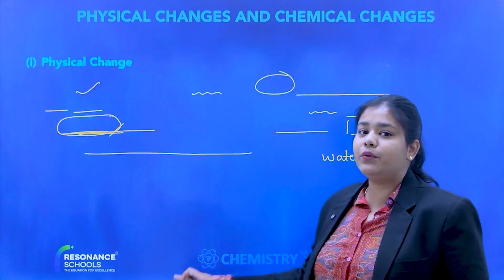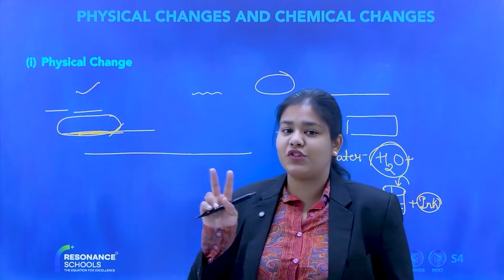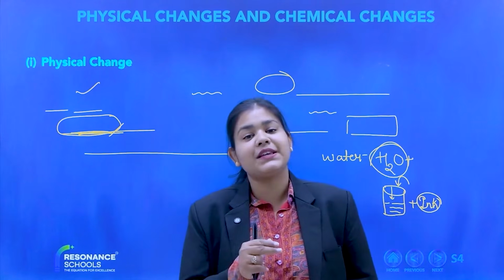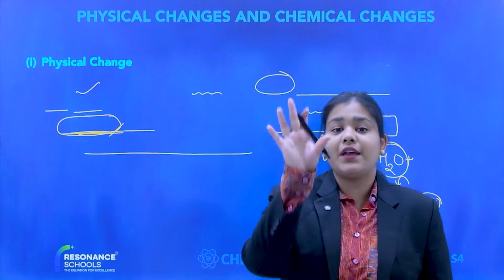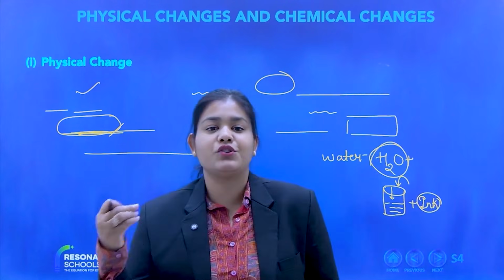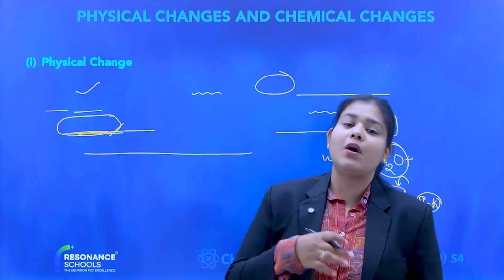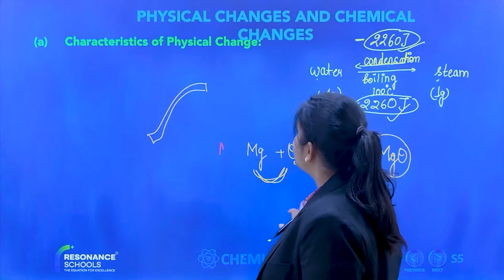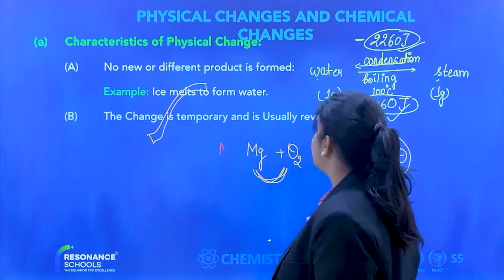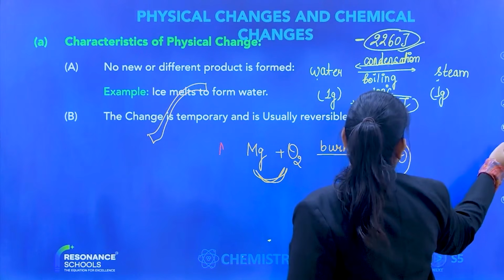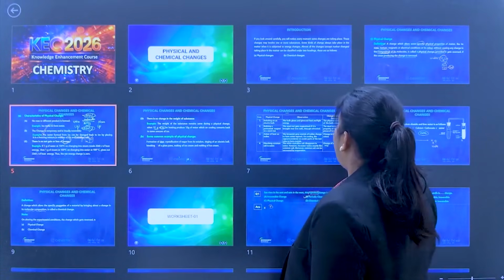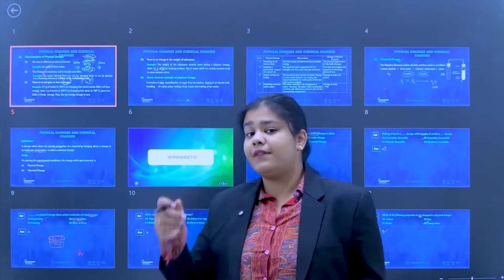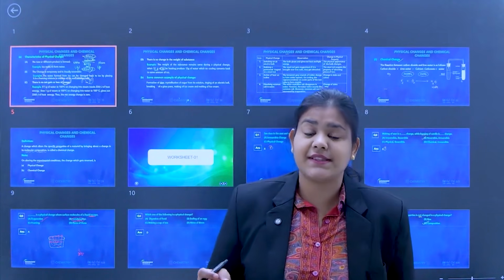After that, I told you that on these terms we divide changes into two types, physical changes and chemical changes. In physical changes we talk about how things look: their texture, shape, color and size. We covered the definition and characteristics of physical changes. After they were completed, we started chemical changes in the last class.